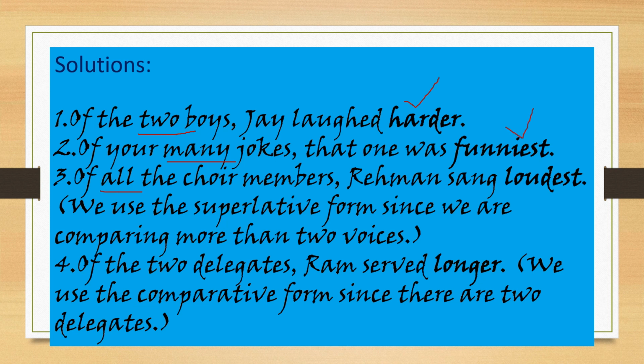We have used the superlative form since we are comparing more than two voices. Of the two delegates, Ram served longer. We use the comparative form since there are two delegates. Here two. Understood?